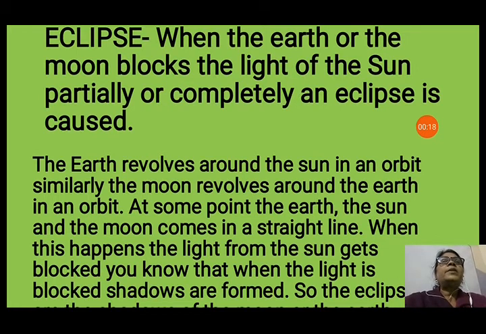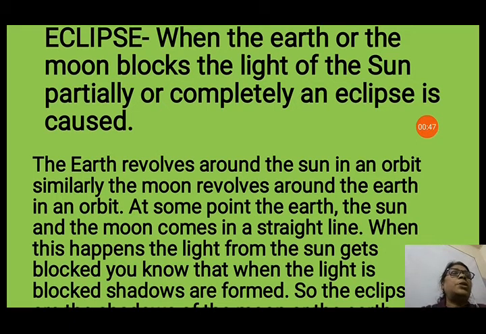So like that, if the earth or moon blocks the path of the light that is coming from the sun, then a shadow is formed, either of the moon or of the earth, because they block the light of the sun. So what is an eclipse? When the earth or the moon blocks the light of the sun partially or completely, it can cover the light of the sun whole, or it can cover a part of the light,